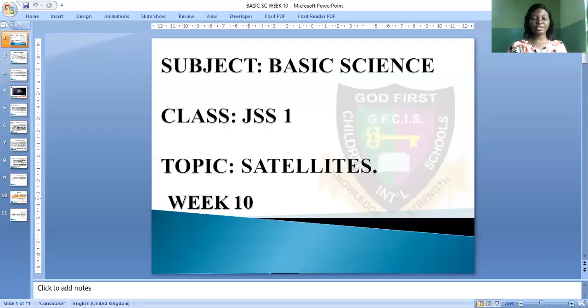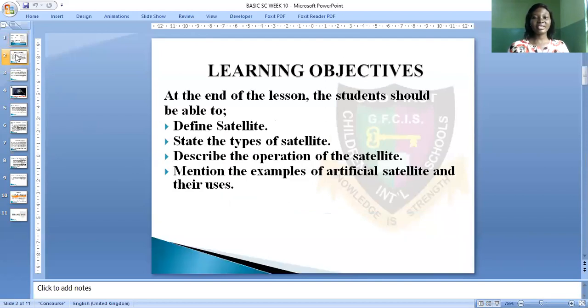Satellites is our topic for week 10. Now, let's see the learning objectives. At the end of the lesson, the students should be able to: 1. Define satellites. 2. State the types of satellites. 3. Describe the operation of the satellite. And 4. Mention the examples of artificial satellites and their uses.